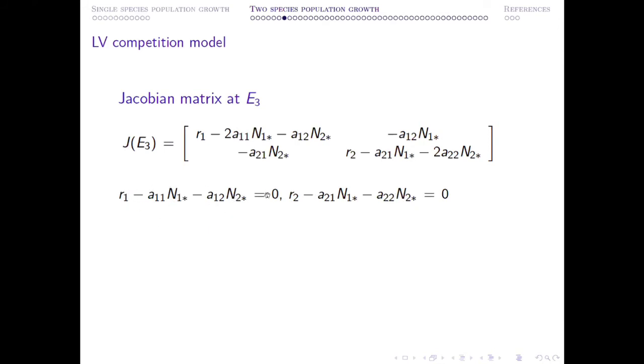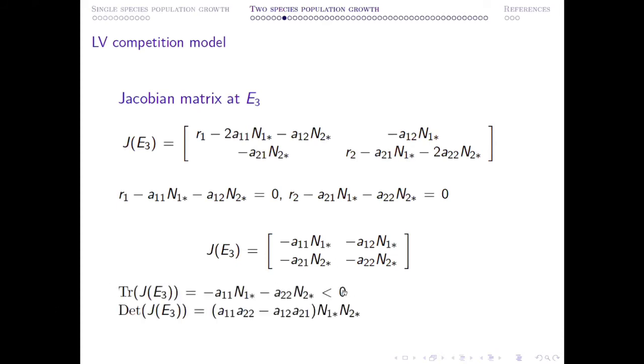If you take help of this equation in order to reduce this expression, then you can see this term only leaves the term minus A11 N1 star and comes out to be this simplest expression, from where you can calculate the trace, which is always negative.